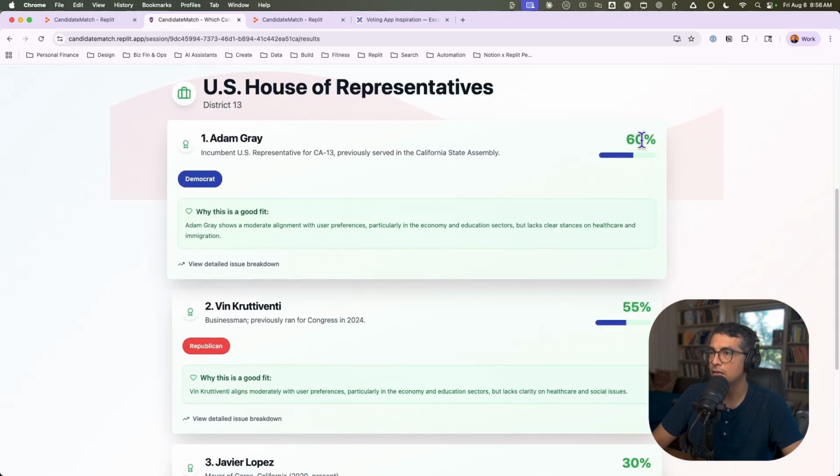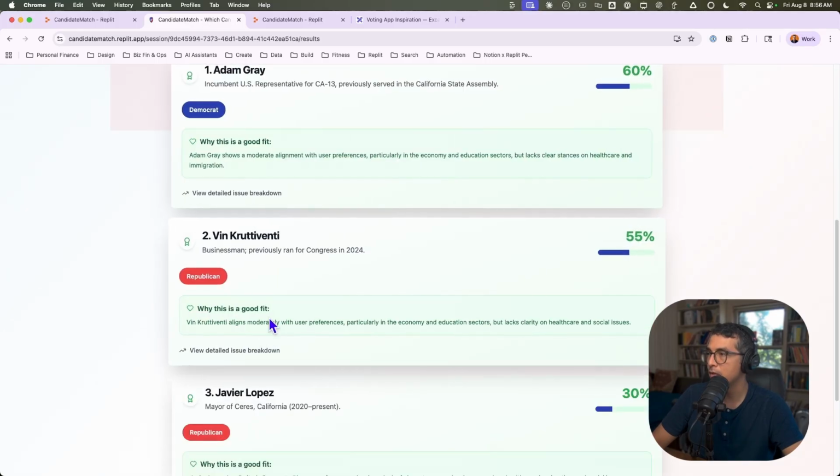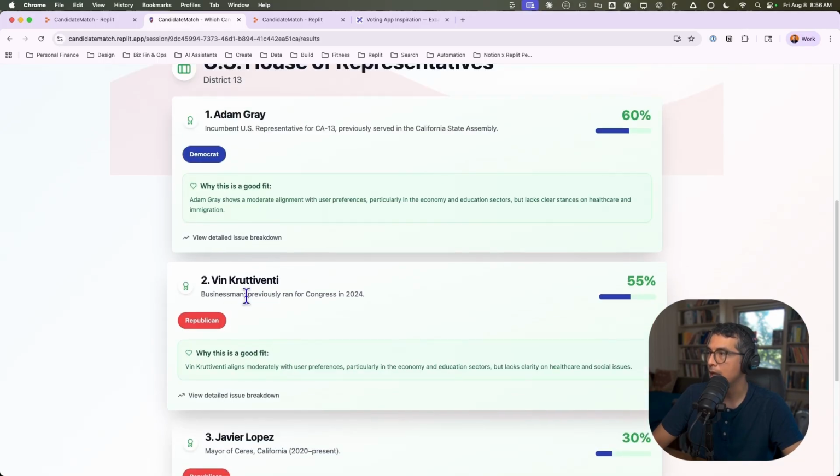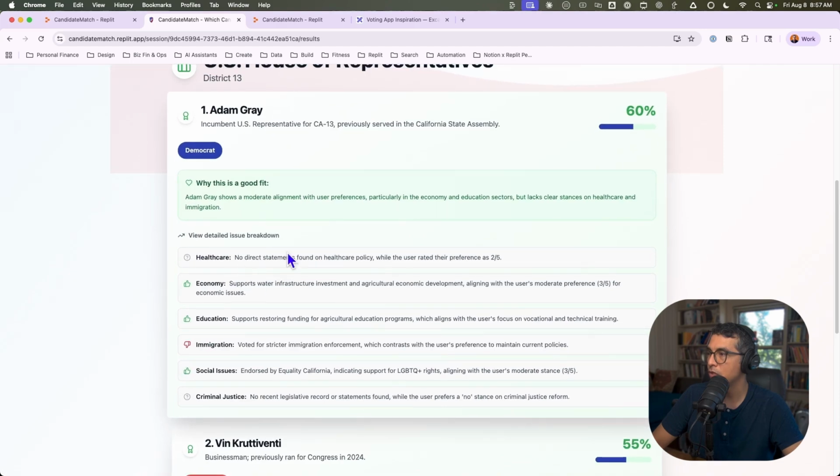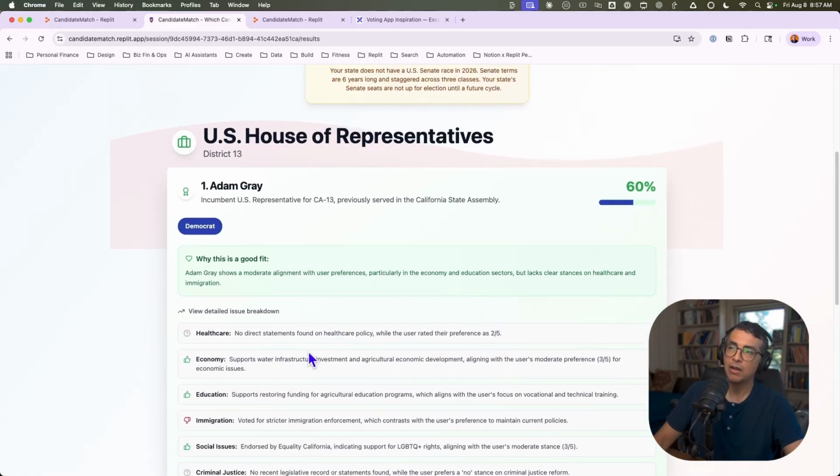Here is our score, and there's a general summary here in terms of why this politician is a good fit for the user given how they answered the quiz. And then I also like this feature here where you can drop this down. You can see specifically across the different categories how the politician's stances matched up with the user preferences. So all in all, a lightweight way to get some sense of A, who's running in a particular district, and B, how those candidates align with your interests.